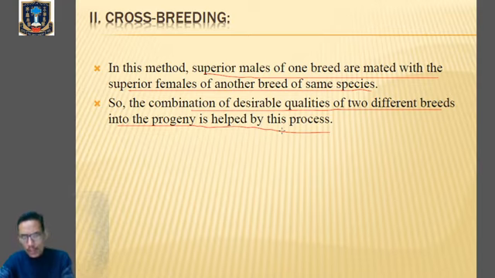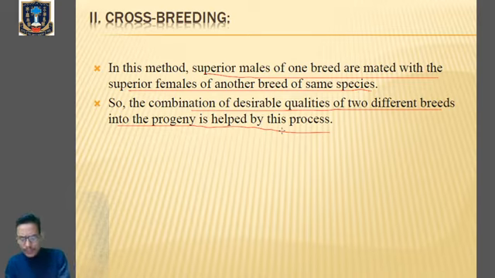So in crossbreeding, a superior male of one breed is mated with a superior female of another breed of the same species. For example, you can go with page number 531. We'll take a few examples. We have got this breed called Sunandini and Current Swiss. Go with page number 531 for the examples of crossbreeding. Sunandini and Current Swiss are new breeds of cow which are produced by means of crossbreeding.